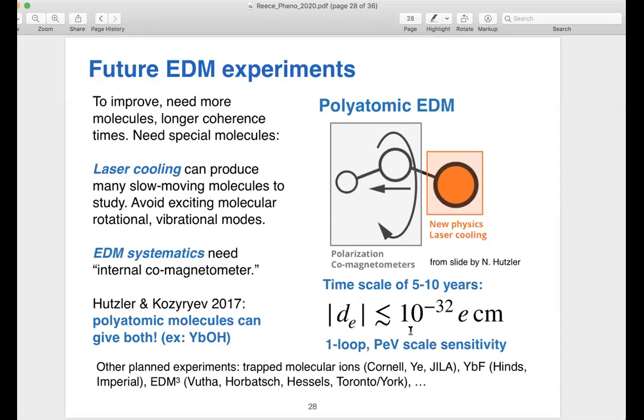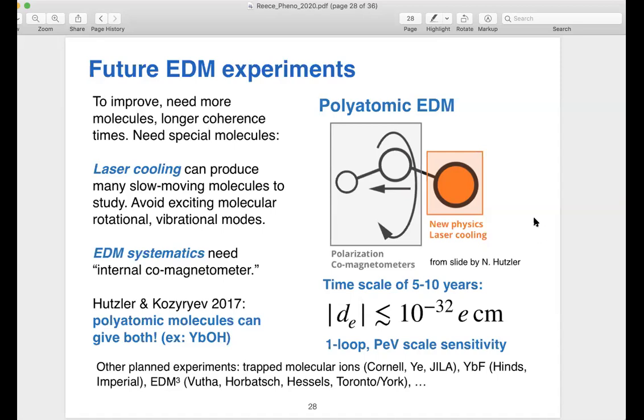And we said that the EDM depends quadratically on the mass scale of heavy new physics. So this is basically giving you a factor of 30 improvement in the mass that you reach. And that's probing 1 loop particles all the way at the PeV scale, 1000 TeV. And there are several other competitive experiments that are happening at the same time using different kinds of technology.